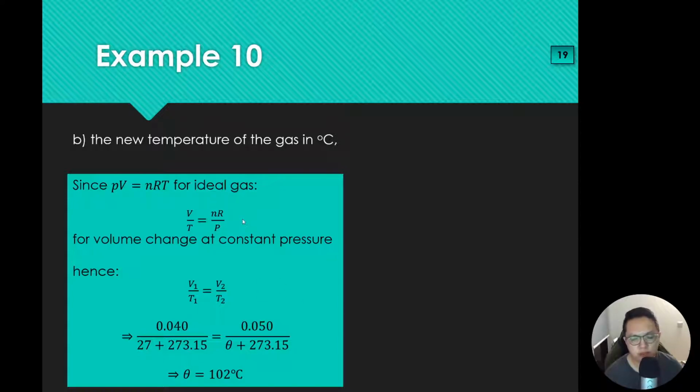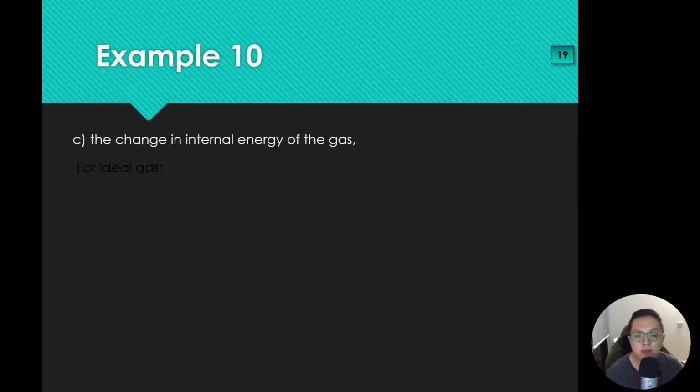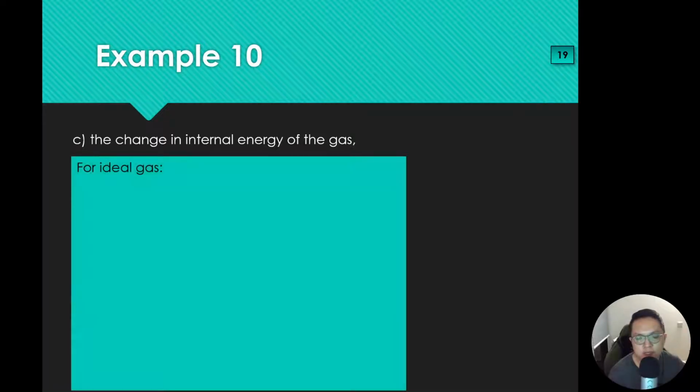I think for this chapter it's important to memorize most of the key equations, so it saves you a lot of time. Okay, next, for ideal gas, now you're supposed to find the change in internal energy of the gas. Same thing for ideal gas. The internal energy of the ideal gas is equal to 3 over 2 times PV. This is from the previous chapter.